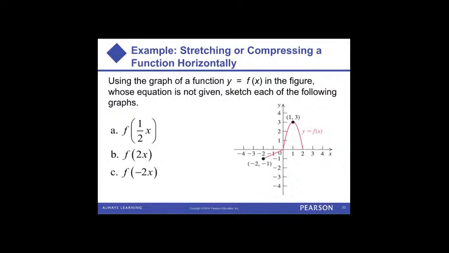So all of these manipulations are inside our basic function, and they want us to draw the final graph from here. Notice with this first one, we multiplied the inside by a number between 0 and 1. Your intuition might say, oh, that's going to cause a horizontal shrink because it's a small number, but actually it's going to be the reverse. It's going to cause a horizontal stretch by a factor of 2. Remember, we have to do 1 over b, right? 1 over b.